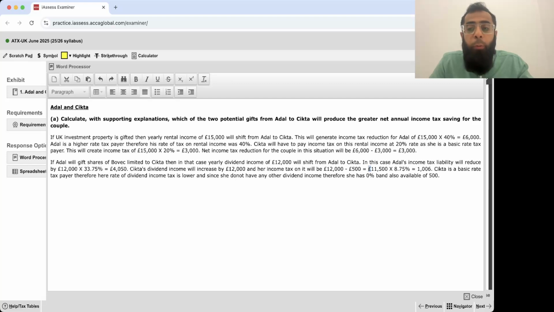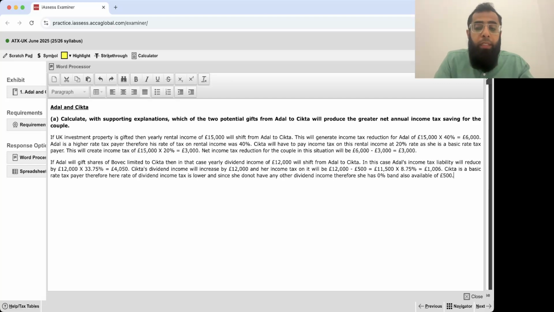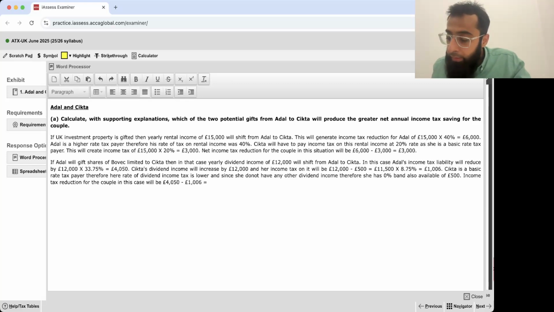Now once you are done with this, let's talk about the saving. Income tax reduction for the couple in this case will be 4050 minus 1006. That gives us a saving of £3,043.